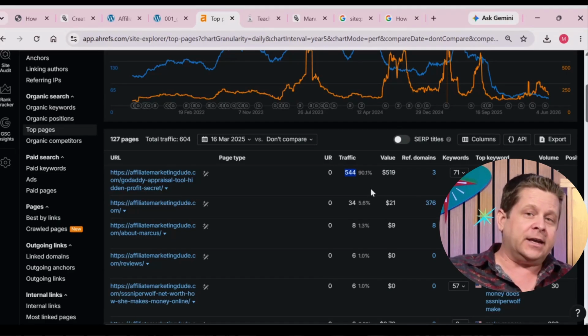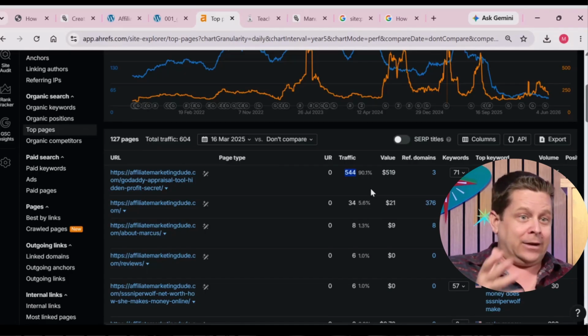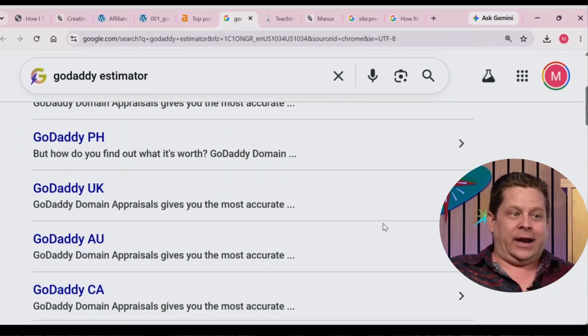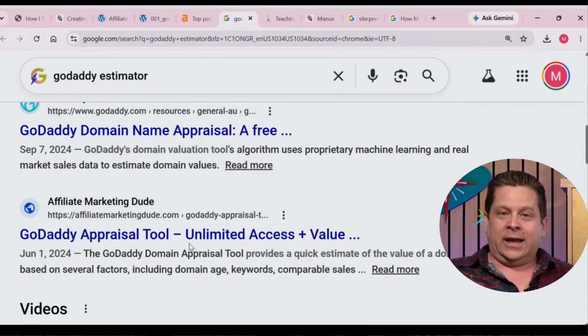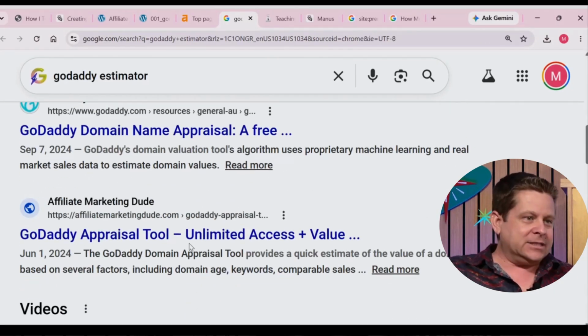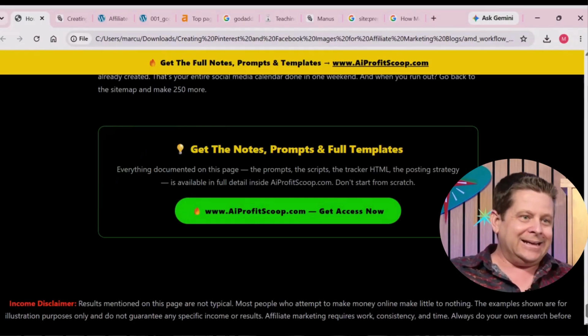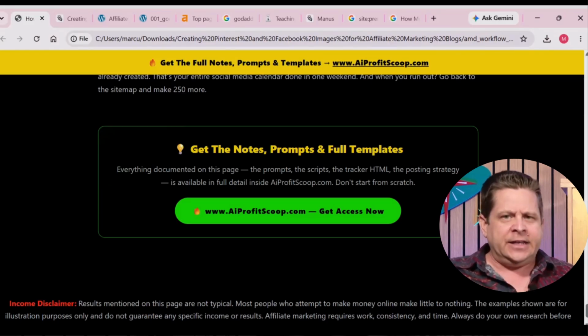And most of it is from Facebook. So not only do I show up in Google for GoDaddy Estimator, but now I have posts on Facebook that are actually getting me more traffic than the Google ranking ever did. And boom, there we go. Double whammy. It's going to show up. It's going to get traffic. We just have to be very, very strategic about how it works. And it's going to get a backlink to your website. So when you start to post this and you start to deliberately go after traffic, this is when things start to change.